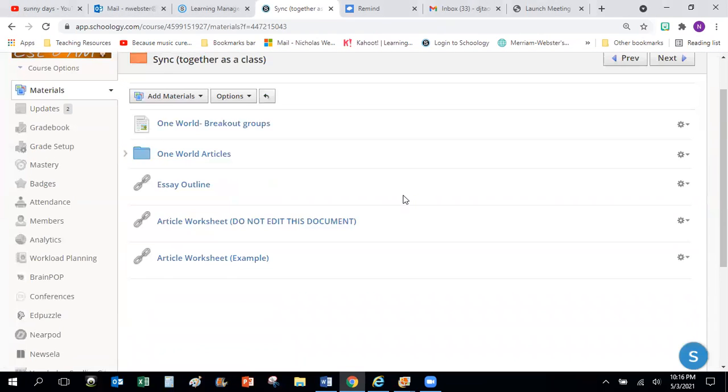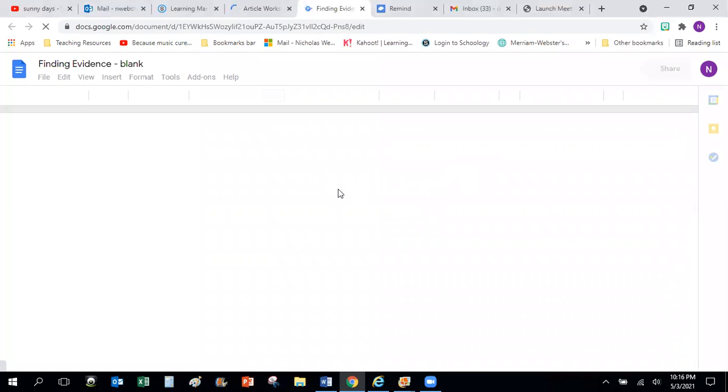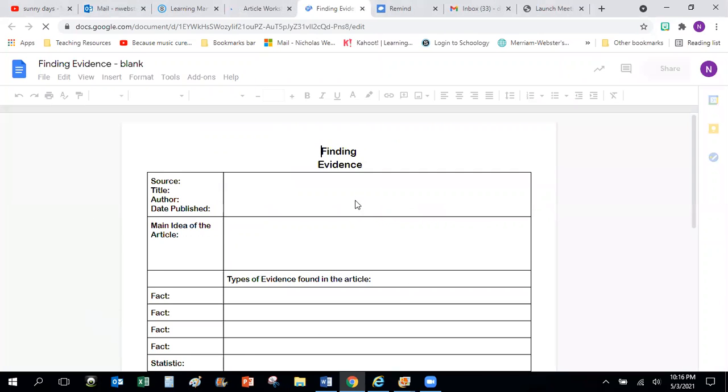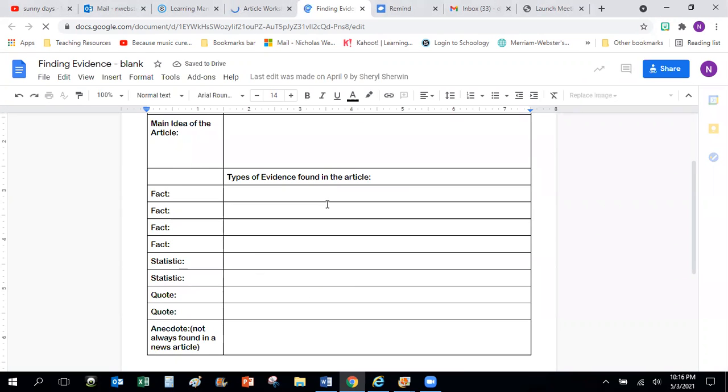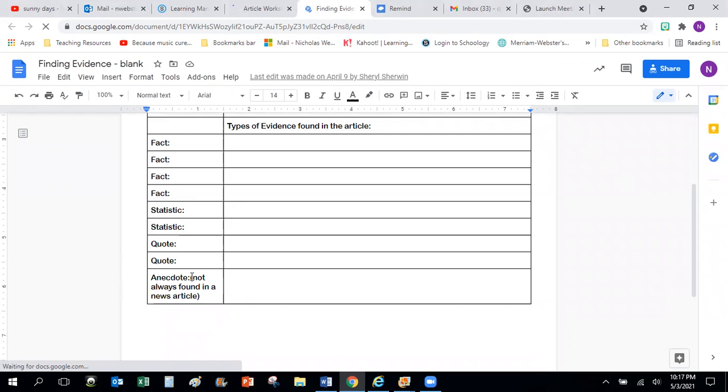So today in our Zoom session, we are going to be working on the One World project. We will pick up where we left off last week on Thursday. You're going to get this document. You made this document last time on your own paper, right? You have the source, title, author, date published, main idea, and different types of evidence.